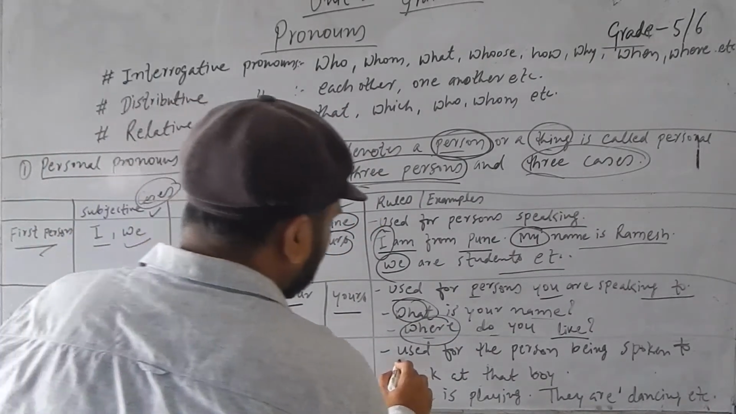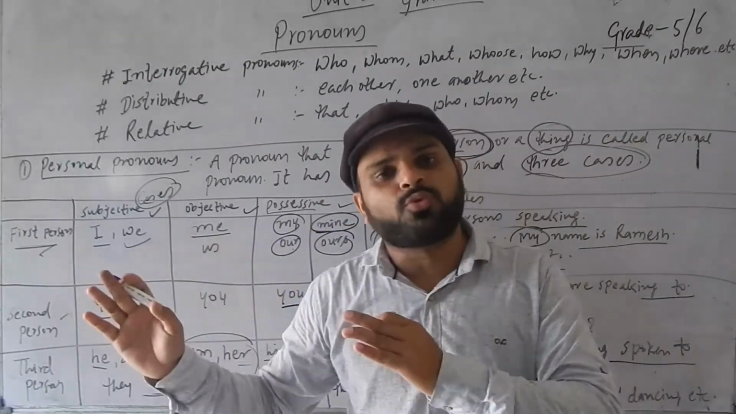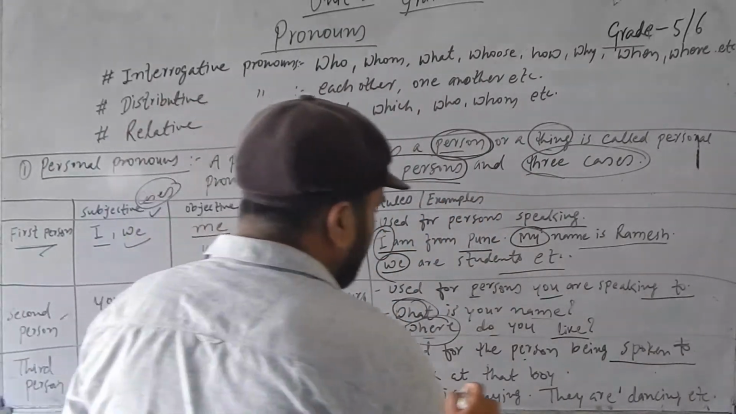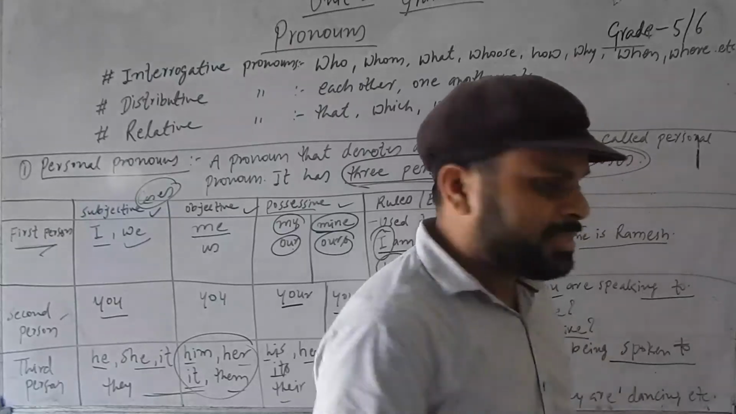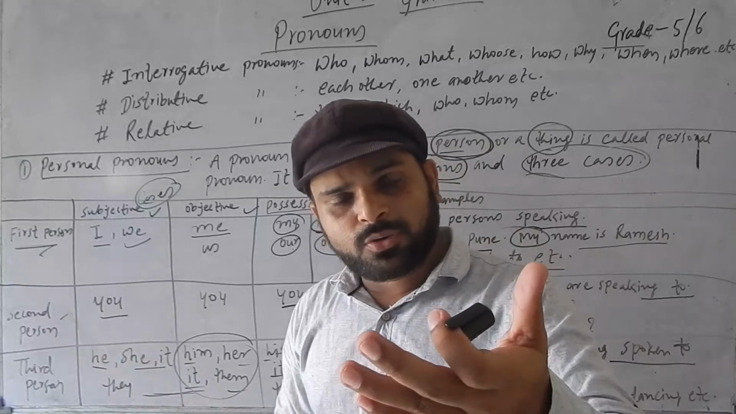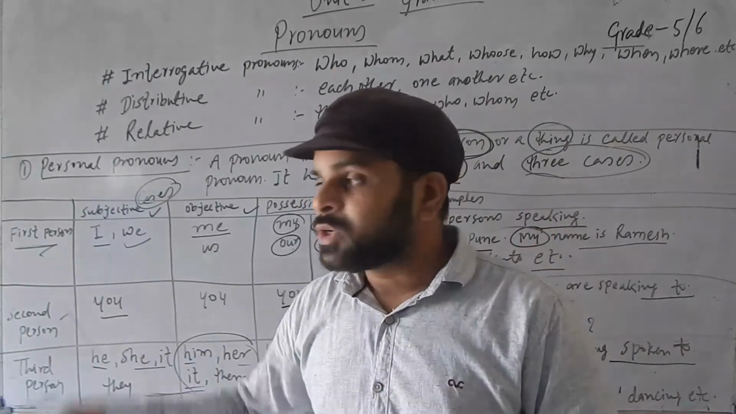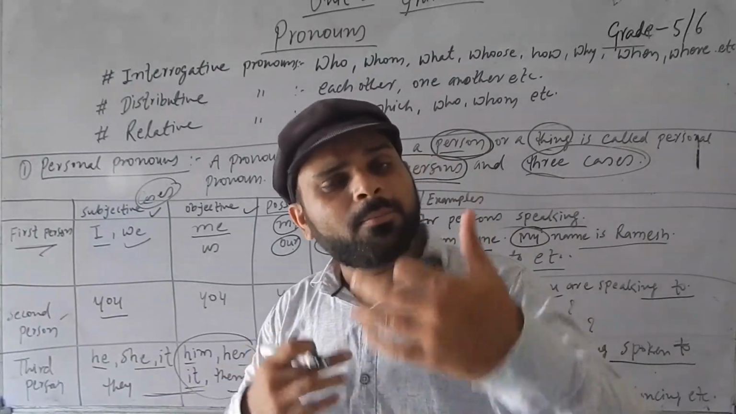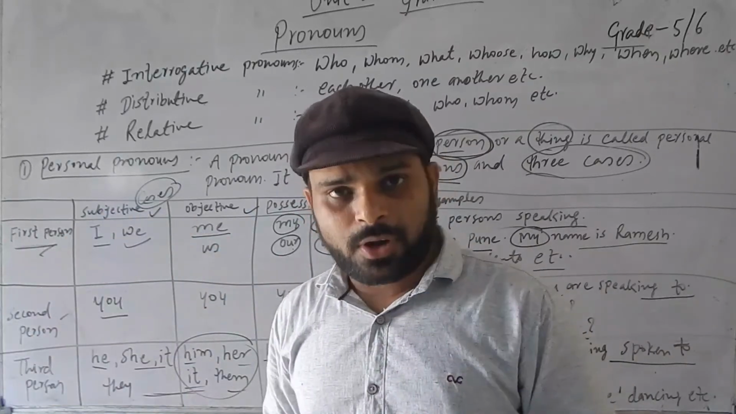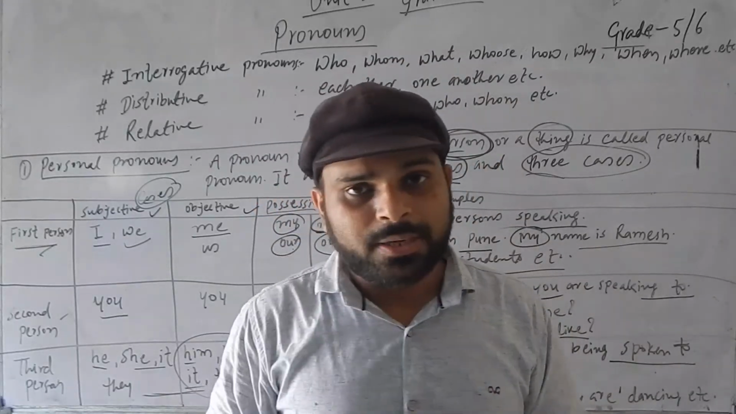Third person is used for the person about whom we are speaking. That indicates, for example, "Look at that boy, he is playing," or "They are dancing." I just told you that if I am talking about a person who is playing in the playground, and I ask you who the boy is, that person is being talked about between us. I and you are talking about the third person. That is what we call third person.